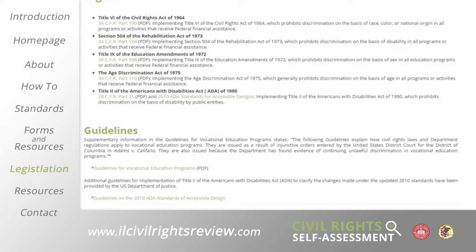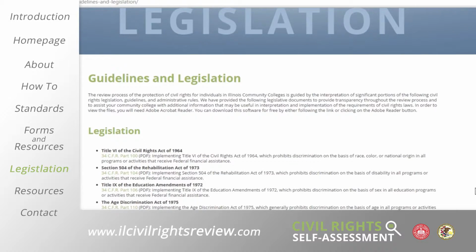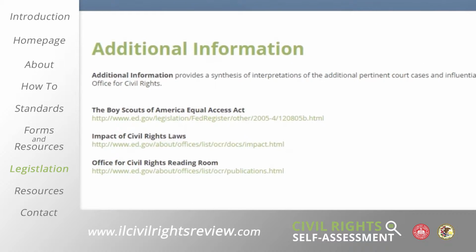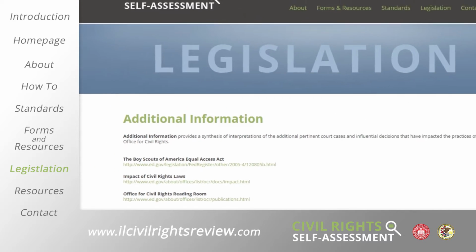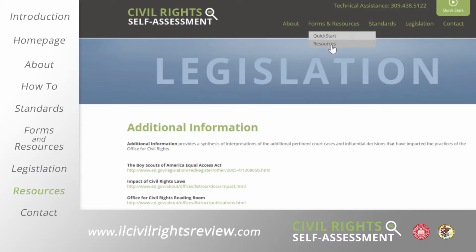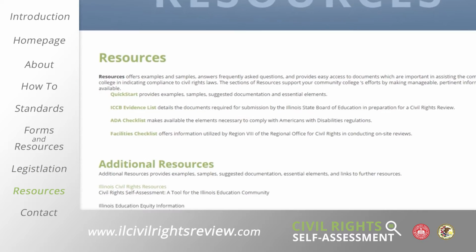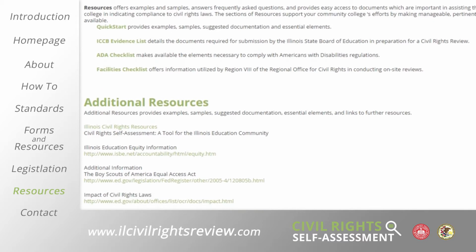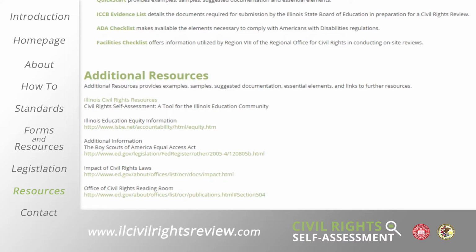The Additional Information tab provides a synthesis of interpretations of the additional pertinent court cases and influential decisions that have impacted the practices of the Office for Civil Rights. The Resources tab offers examples and samples, answers frequently asked questions, and provides easy access to documents which are important in assisting the community college in indicating compliance to civil rights laws. The sections of Resources support your community college's efforts by making manageable, pertinent information available.